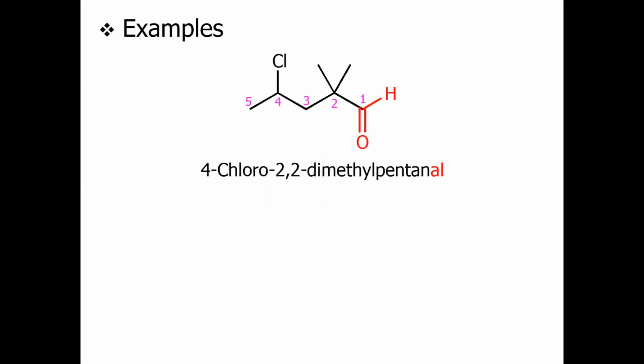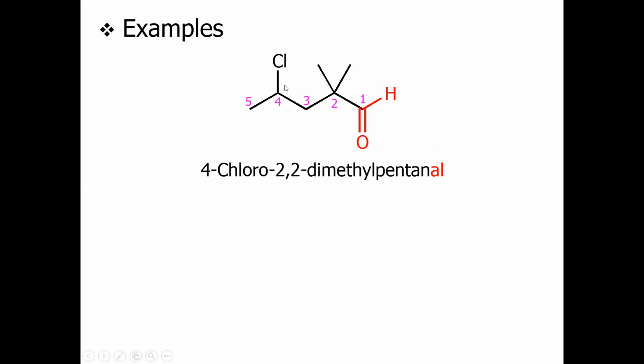Now let us take some examples. For example, in this case, we have a mixture of methyl and chloro groups. The longest chain is the 5 carbon chain, and the priority would be given to the carbonyl carbon of the aldehyde group. Now if you start from the right side, let's say this is carbon number 1, 2, 3, 4, and 5, and carbon number 2 has two methyl groups, and carbon number 4 has a chloro group.